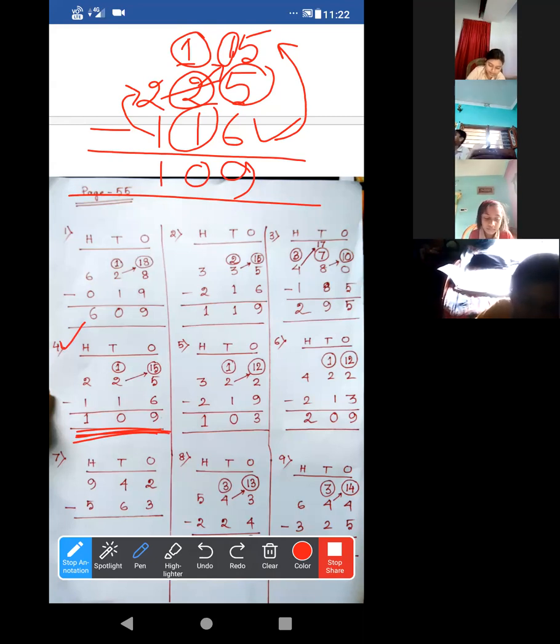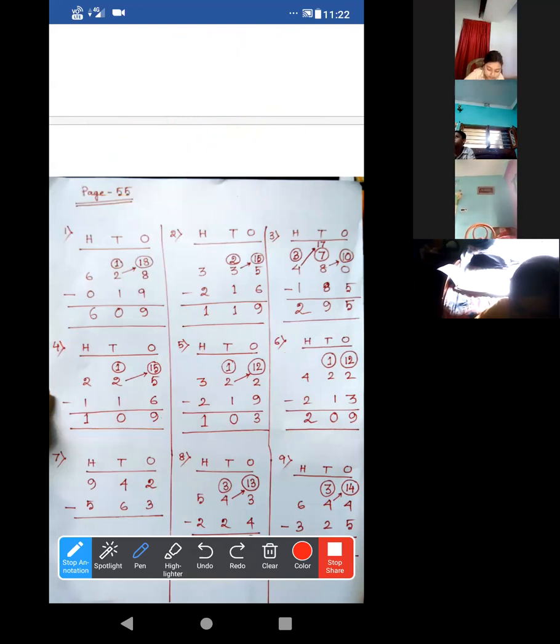Okay. Up to 4 already I explained. Fifth one and sixth one you have to do it yourself. I am just covering the answers. Don't worry, I'll show you the answer, but after 3 minutes. Okay. At first solve this then. Okay.